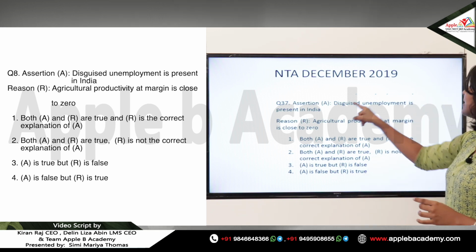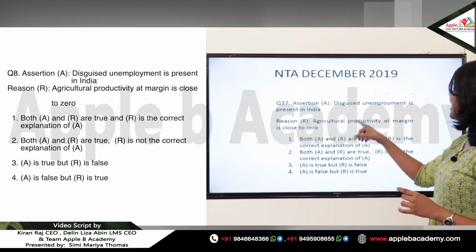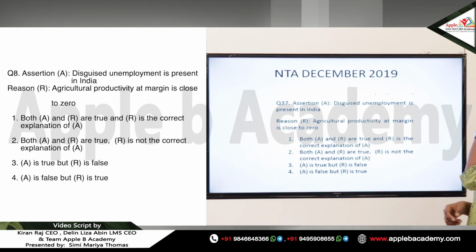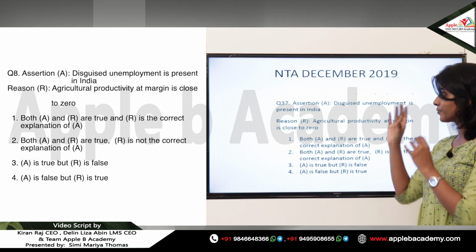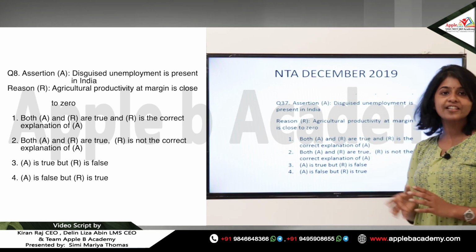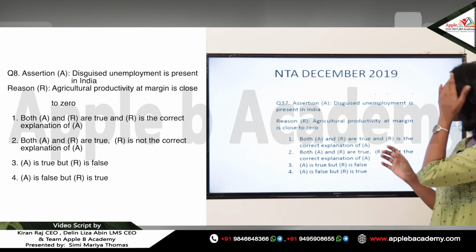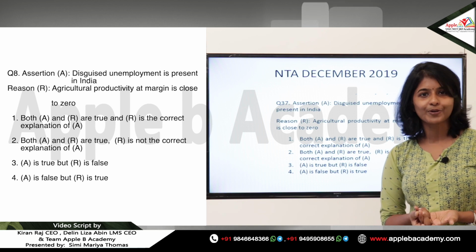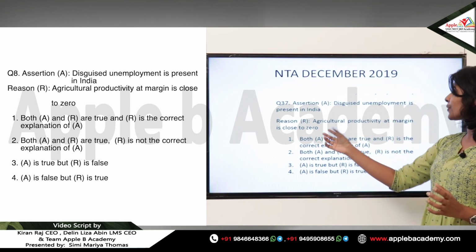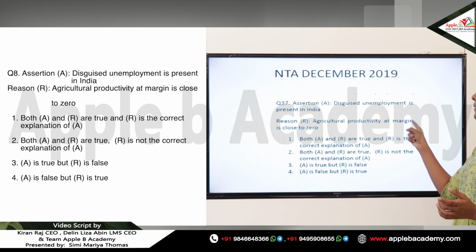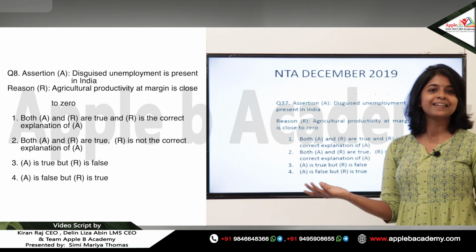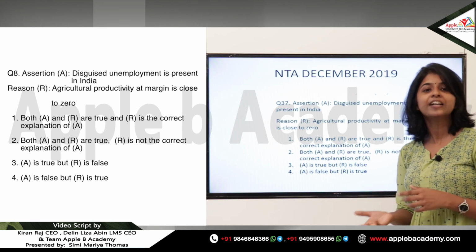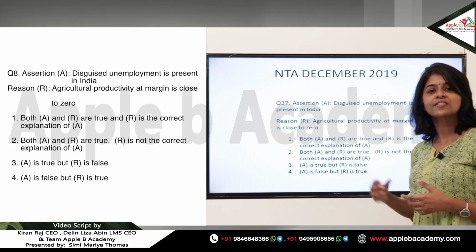The same question: discouraged unemployment is present in India and agricultural productivity at margin is close to 0. So that is basically the same question as seen in December 2012, but in 2012 the reason was given as marginal productivity of the labor is equal to 0. So here, instead of marginal productivity, they have given agricultural productivity at margin is close to 0, which is the same. Even though the way the sentence has been framed is different, the reason given is the same and the assertion given is the same.